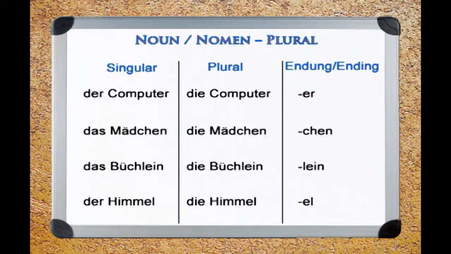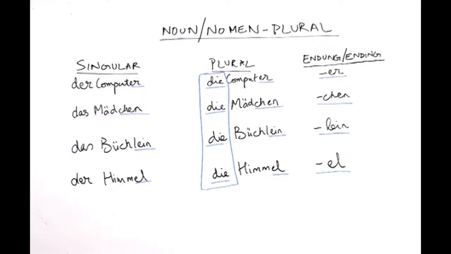Now, let us look at how the plural is made with the noun in the singular. So, as you know, these nouns are with certain endings, and as you can see, this noun Computer with the ending er belongs to the masculine gender, therefore the article der. A noun ending with chen belongs to the neutral gender, which is das.